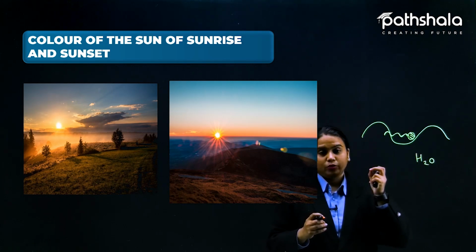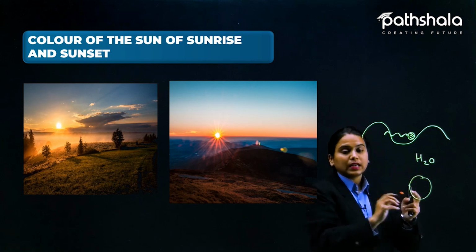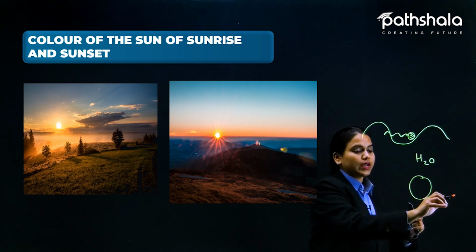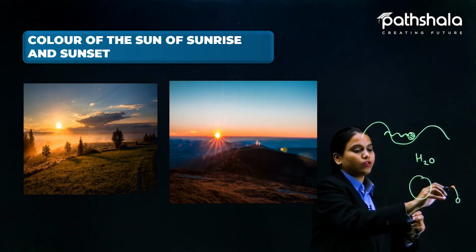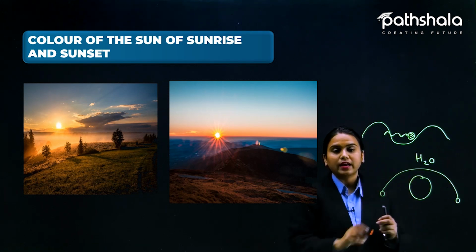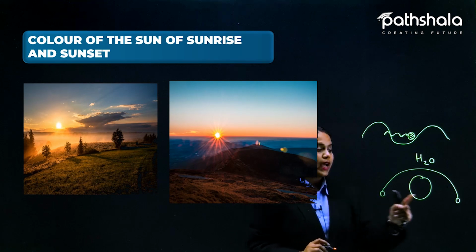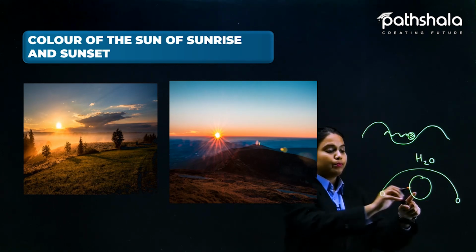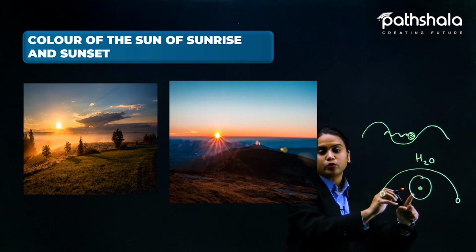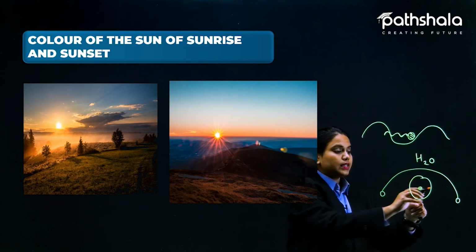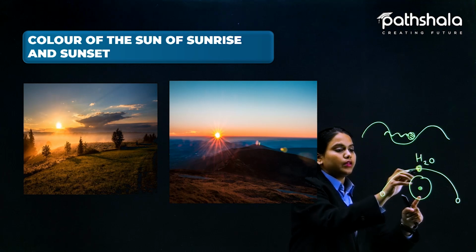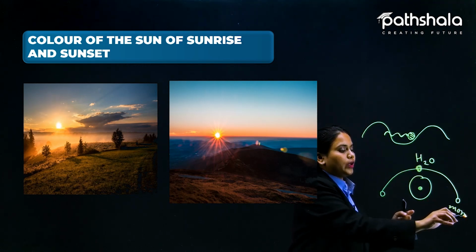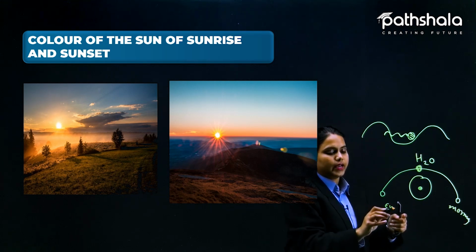Now at that time, you know the horizon, sun is here, earth is here, and at the time of sunrise and sunset, the sun is going to rise from here and set here. So you know that at this time, the distance from the particular position on the earth, like this is the afternoon time, let's suppose this is the morning time, okay, and this is the evening time.